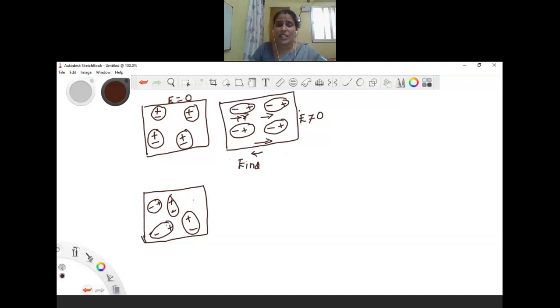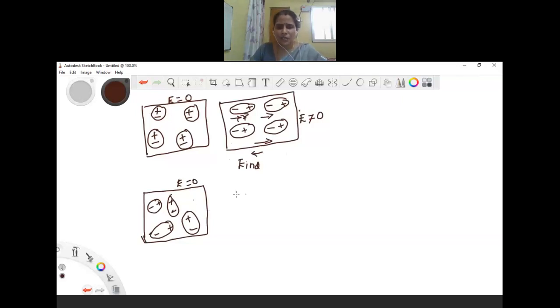But how are these dipoles arranged inside the dielectric? Actually, in polar molecules, the net dipole moment is zero because they are not arranged properly; they move randomly because of thermal agitation. So even though they have permanent dipole moment, the net dipole moment is zero in the absence of an electric field.